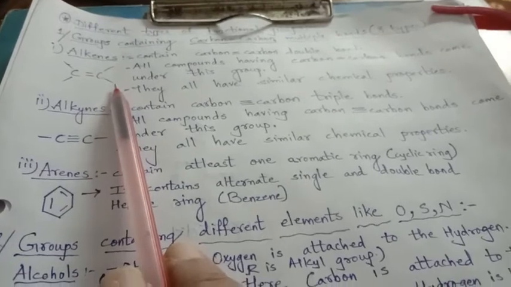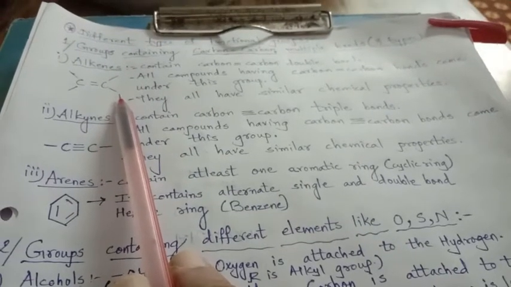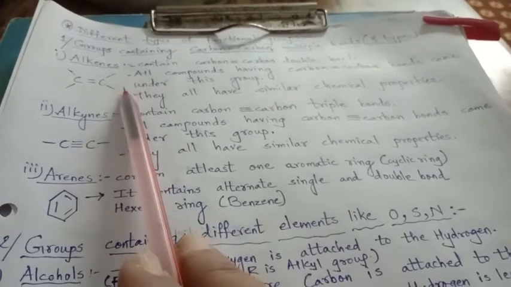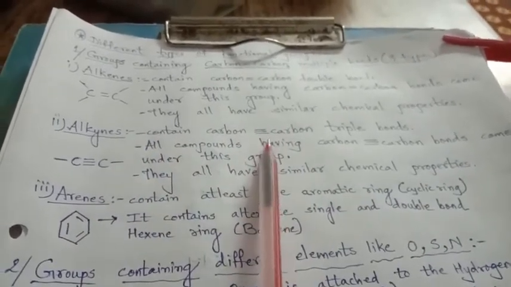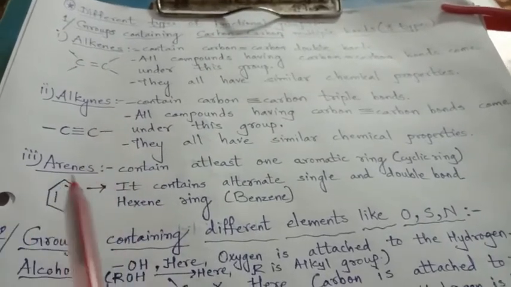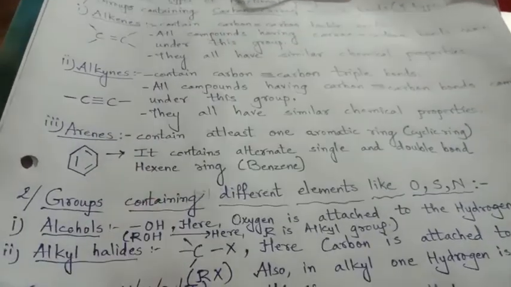But where there is a double bond, that means an unsaturated hydrocarbon, where the addition of hydrogen or other element is possible. Here triple bond, right? So here carbon is containing carbon-carbon triple bond. All those compounds which are having carbon-carbon triple bonds are under the category of alkynes. They show similarity in the chemical properties.